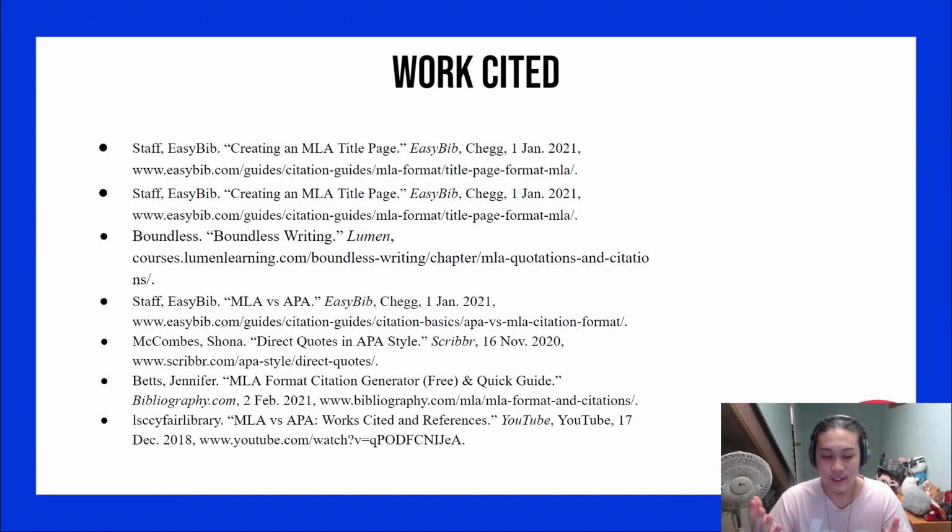That will conclude my today's lesson on the differences between the MLA citation style and the APA citation style.